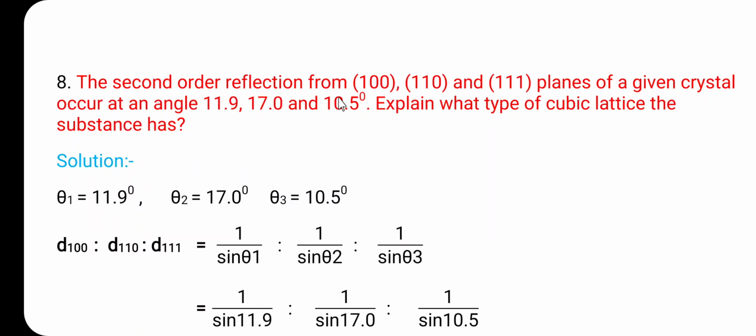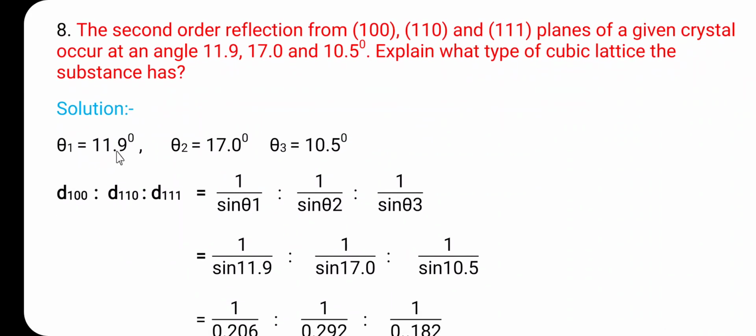So, here the second order reflection from 100, 110 and 111 planes of a given crystal occur at angles 11.9, 17.0 and 10.5 degrees. Explain what type of cubic lattice the substance has. Again here theta 1 is 11.9 degree, theta 2 is 17 degree and theta 3 is 10.5 degree. So, here substituting the values of theta 1, theta 2, theta 3.